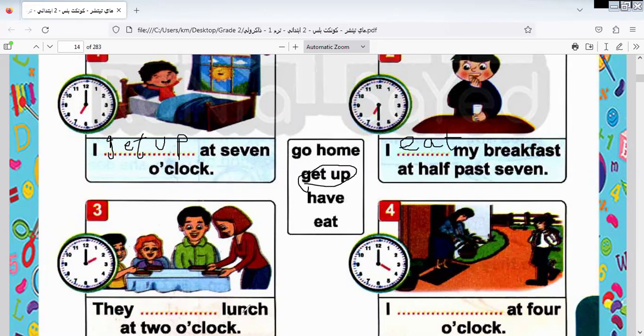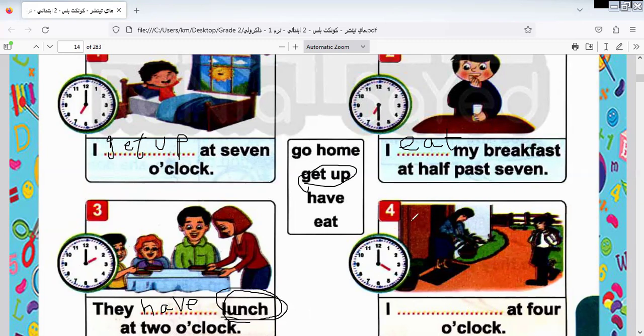Here we have the space lunch at 2 o'clock. As we told you before, before meals, what is the verb that we put before the meals? Have. So it would be have. Okay, they have lunch, because there is a meal. Have comes before what? Before meals.